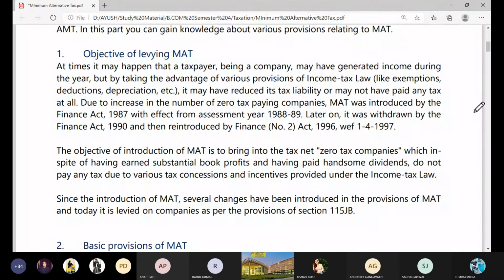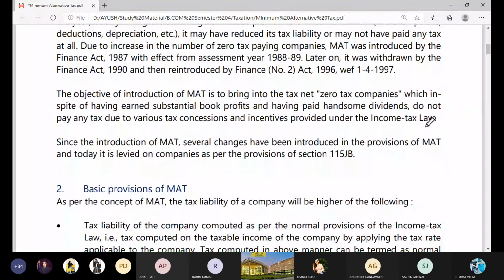Therefore, after making several changes, MAT was introduced by inserting section 115JB under Income Tax Act.